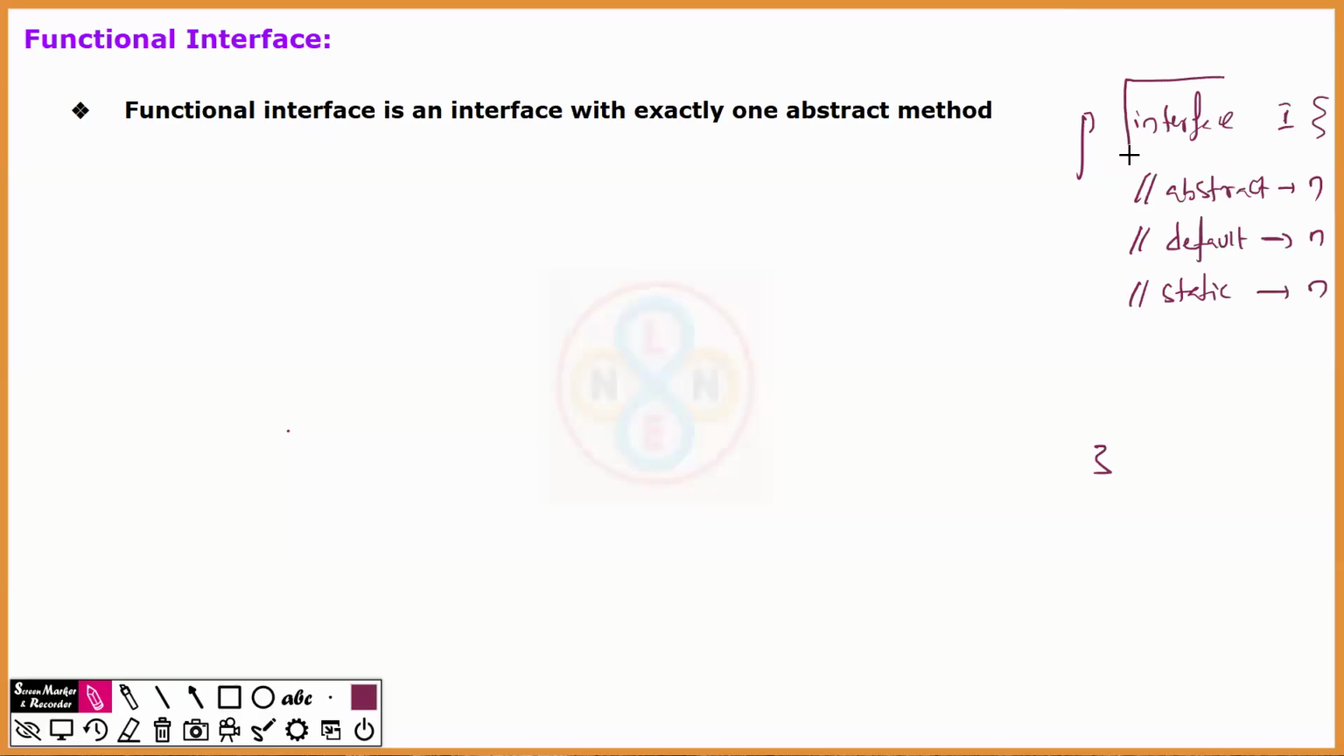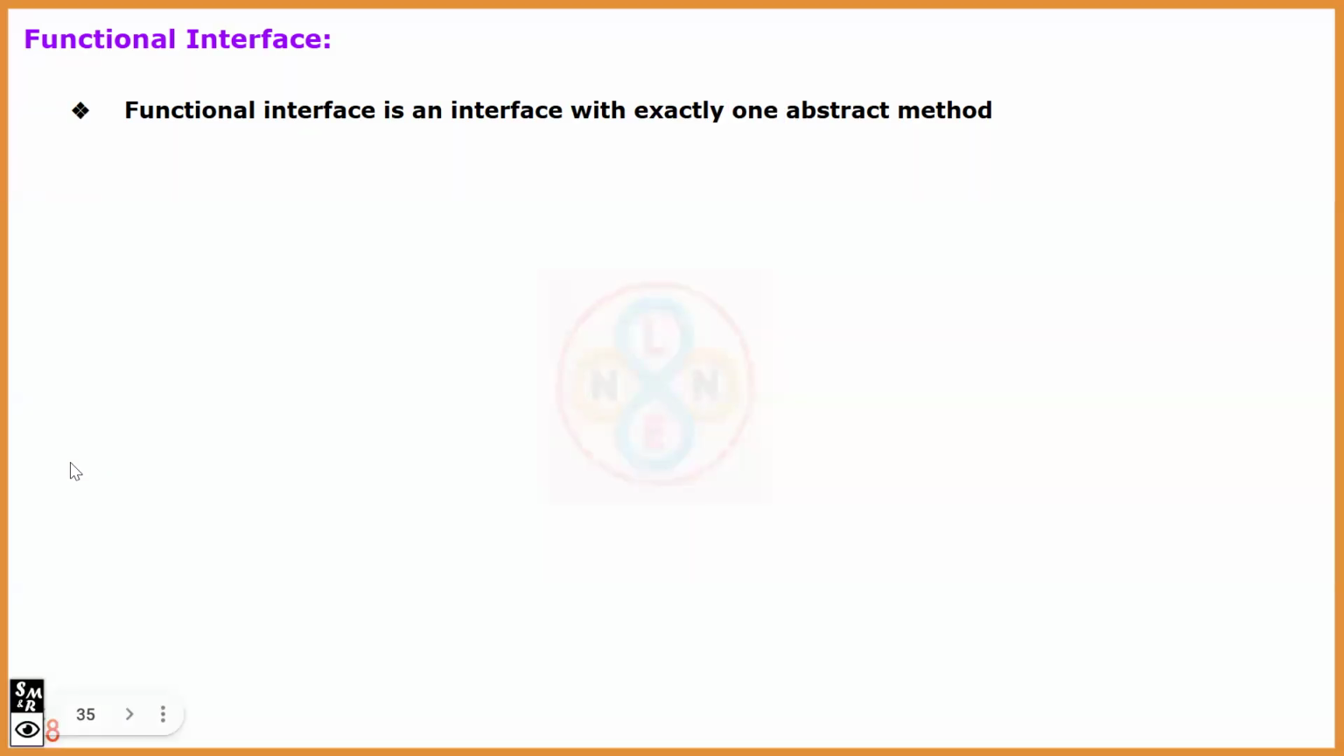Then when any interface can have n number of abstract, default or static methods, what is the meaning of functional interface? A functional interface is an interface with exactly one abstract method. That means a functional interface puts one restriction only on the abstract methods. There is no restriction for default methods; they can be n number in a functional interface also. And there is no restriction for static methods; they can be n number too. That's the definition of a functional interface: an interface with exactly one abstract method.